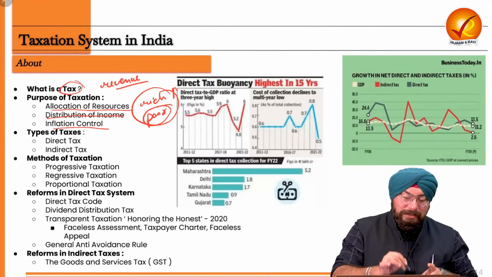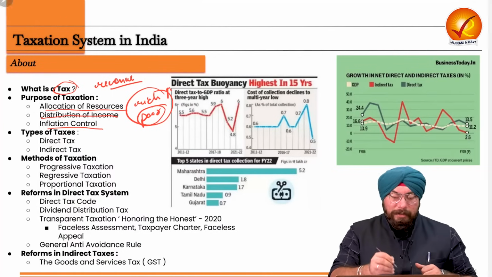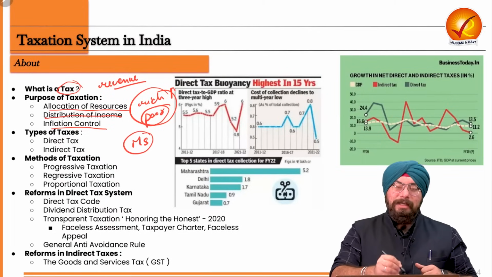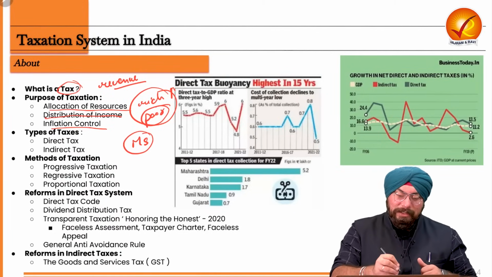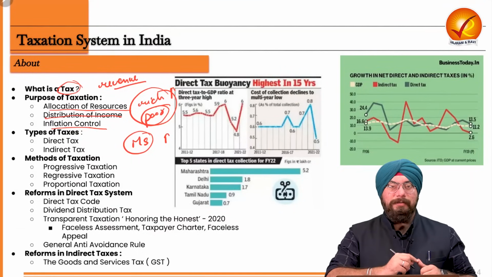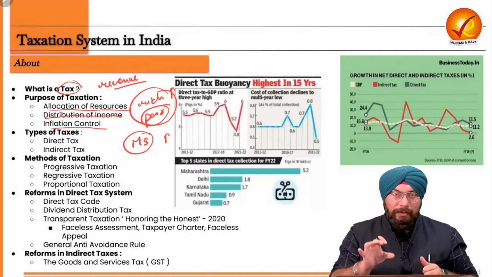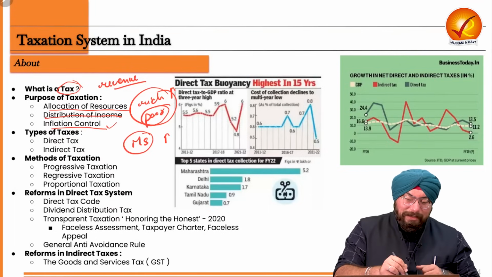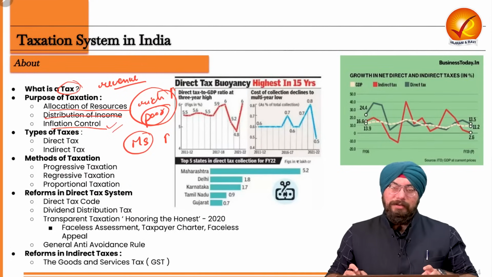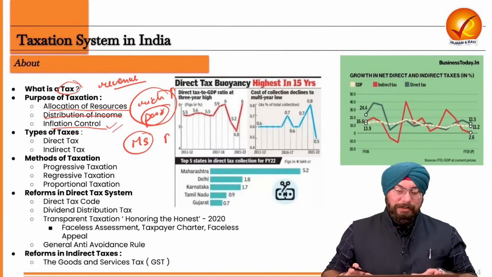And another purpose is inflation control. Now, we all know that inflation happens whenever the money supply in the country is very, very high. And whenever the money supply is high, if the government imposes more taxes, the government soaks up the money which is there in the market. And once the government soaks up the money in the market, ultimately inflation will be controlled in the economy. And that is also a purpose of taxation in any of the countries.